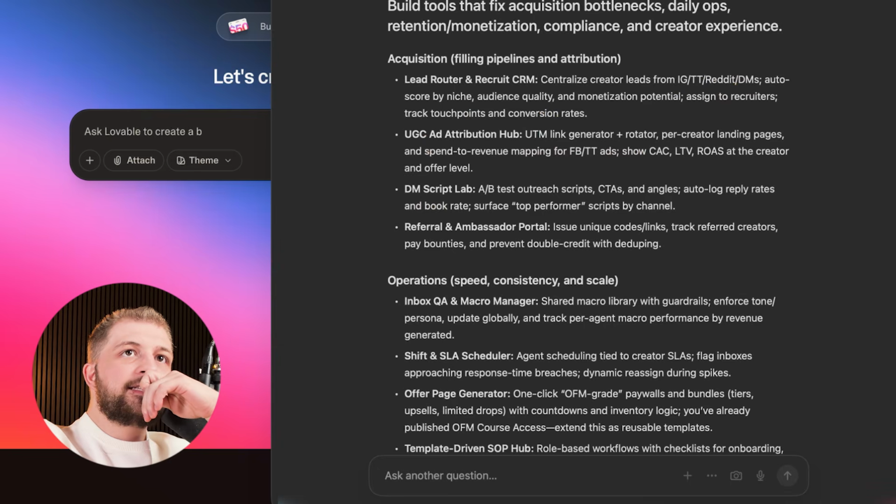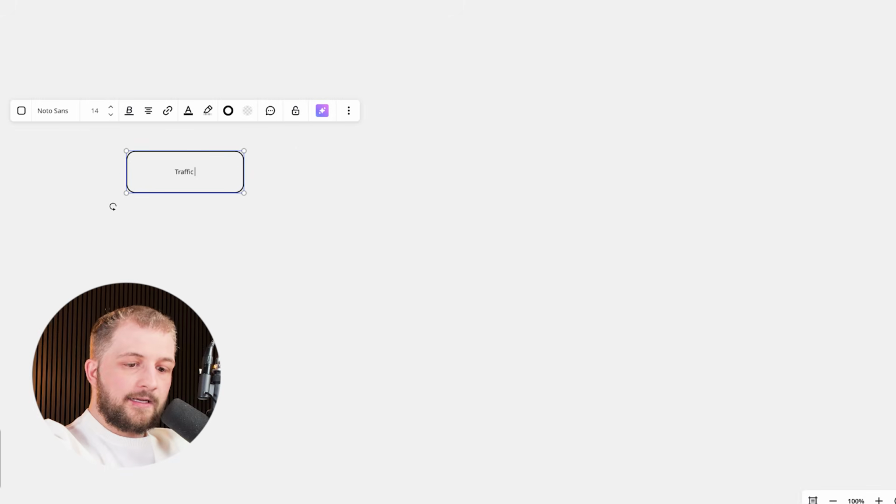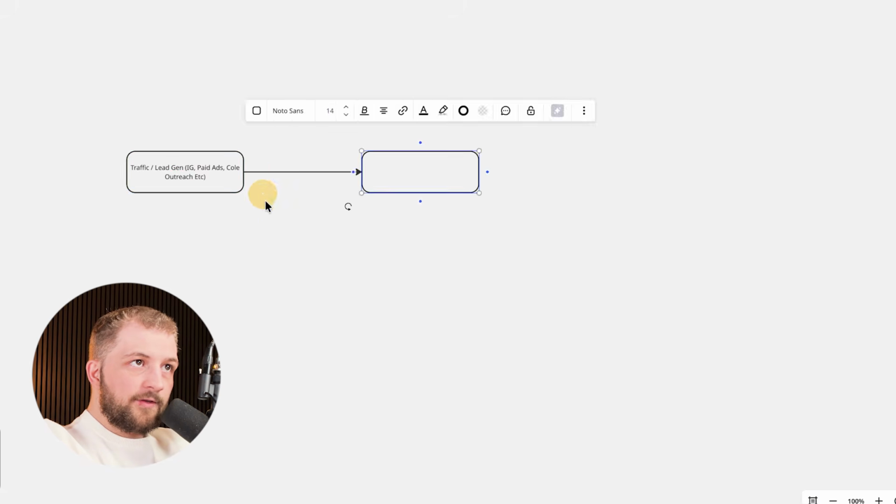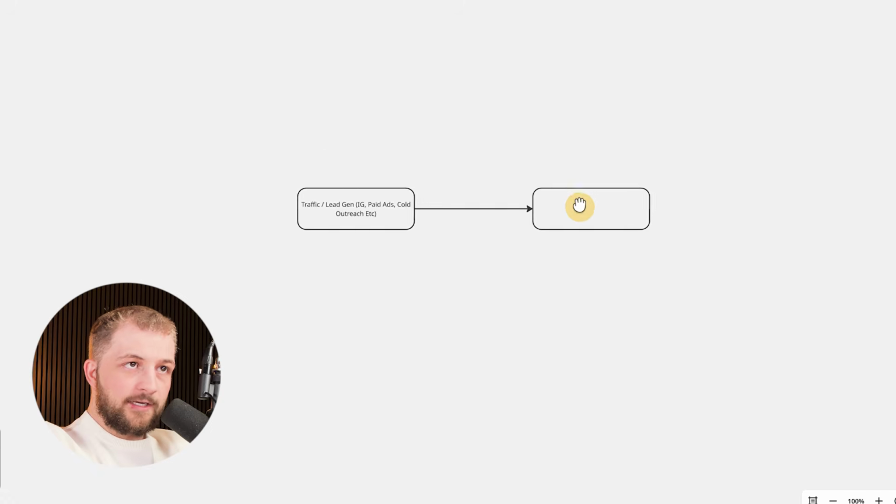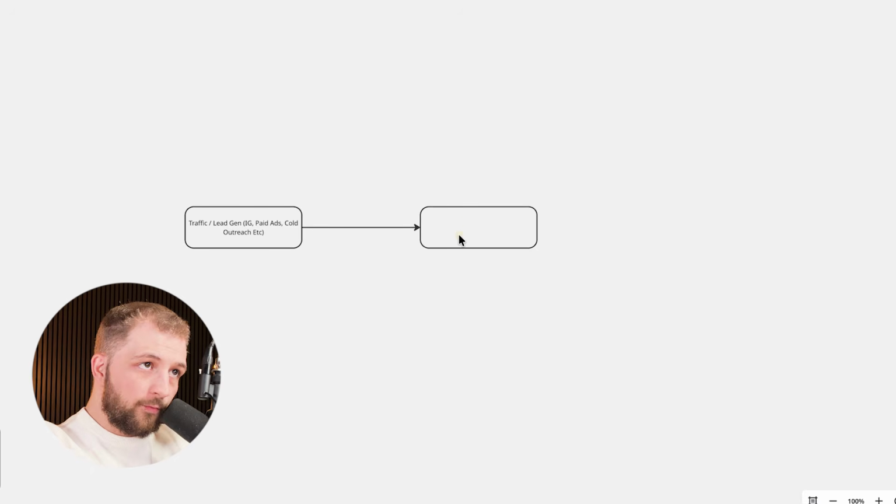All right, so let's say you're scaling an agency and you have a pipeline that looks something like this. So let's go ahead and open this up. Let's say you have traffic / lead gen. And let's say this is coming from Instagram, websites, website views, or let's say paid ads, cold outreach, etc. Now you want to have the ability to filter out bad leads. Okay, so you want some kind of application recruitment form.